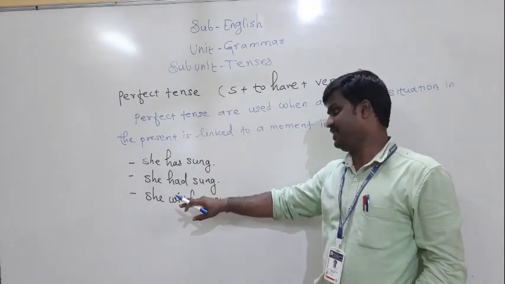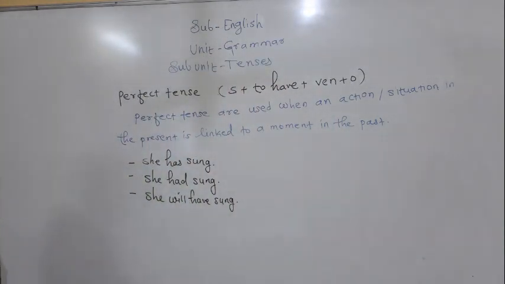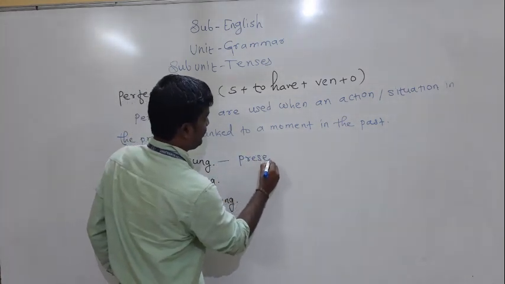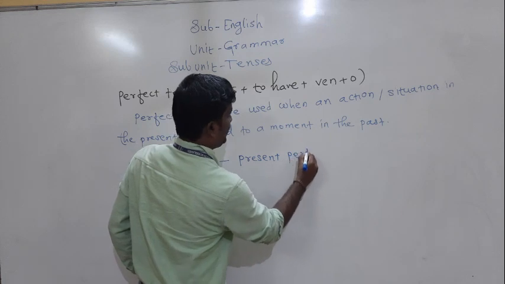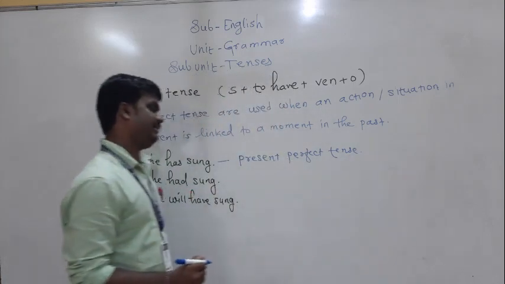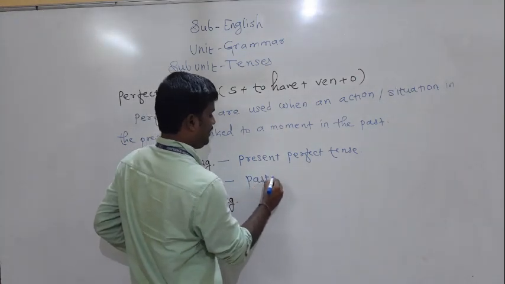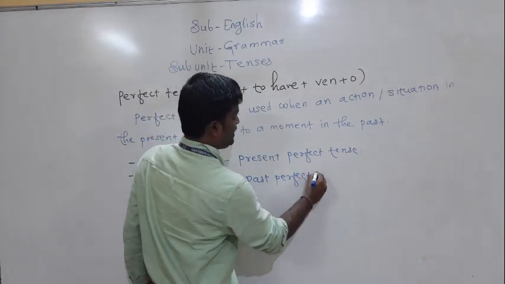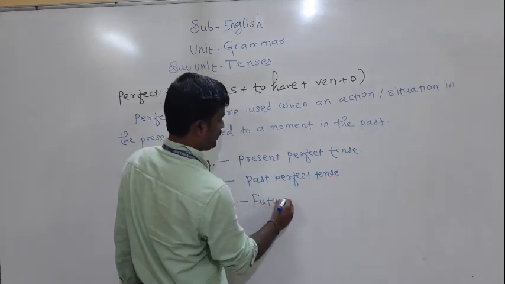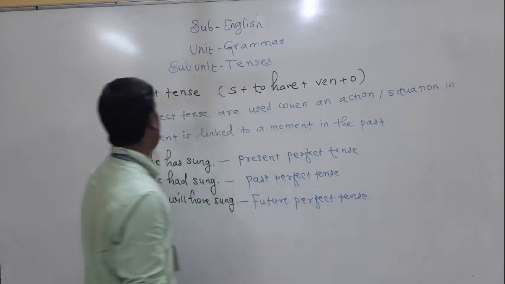She had sung and she will have sung. These three different sentences are indicating three different types of perfect tense. First one is the present perfect tense. I will discuss it in detail later, but before that, just for your understanding, I'm giving it here. Then the second type is past perfect tense. Next type is future perfect tense.